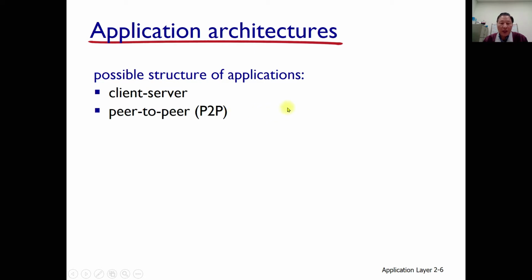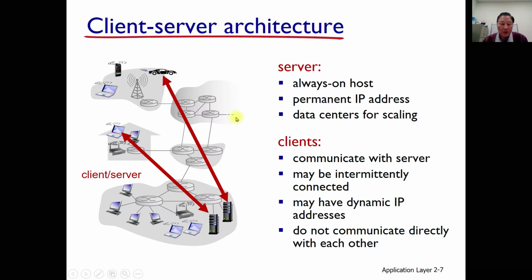Before that, let's look at some architecture. We can categorize into 2 groups. One is client-server architecture. Another one is P2P architecture. Those are the possible application architectures. And first, let's look at the client-server model architecture.